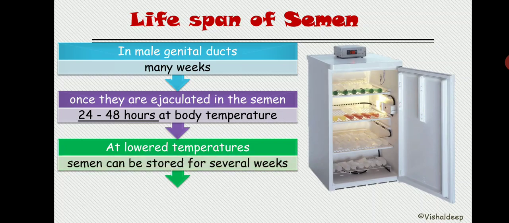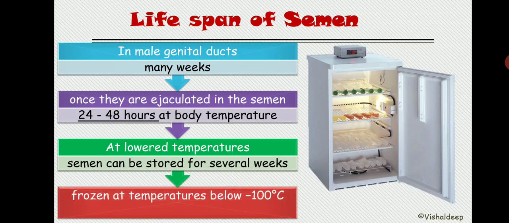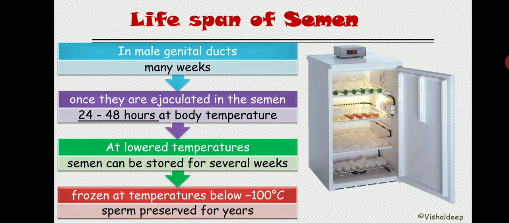If you freeze the semen at a temperature below minus 100 degrees Celsius, sperm will be preserved for years. This is all about the lifespan of semen. The lifespan that you need to remember is inside the female genital tract, that is 24 to 48 hours, that is 1 to 2 days.